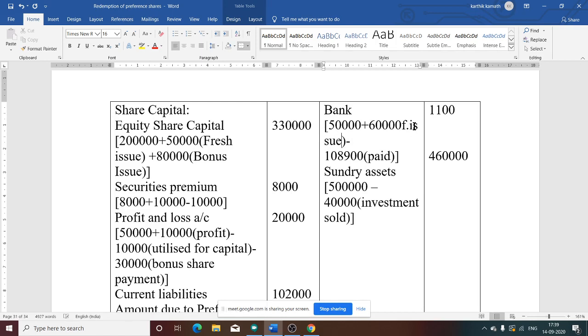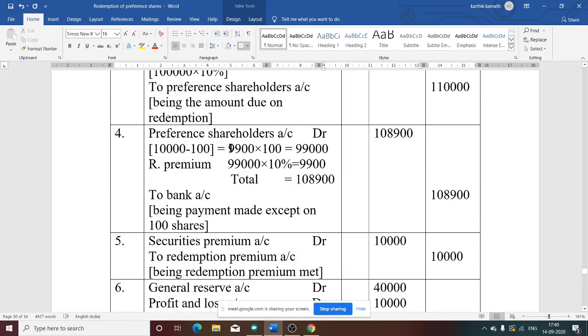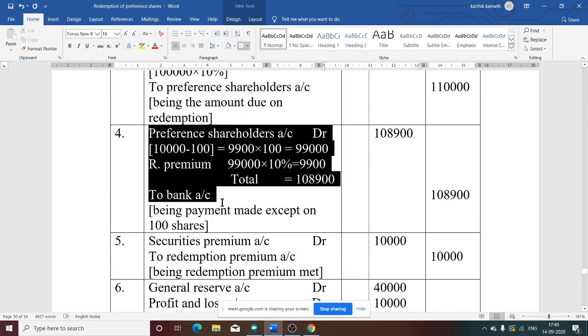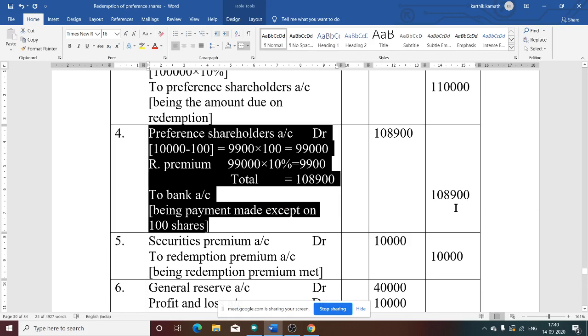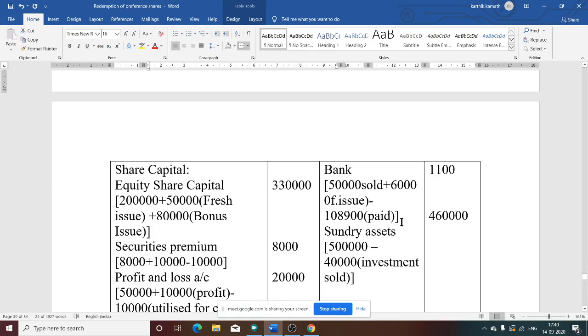This is fresh issue 60,000, 50,000 is sold, and minus 1,08,900 paid. 1,08,900 paid, that is the fourth journal entry, preference shareholder to bank. See, from bank 1,08,900 has gone. So 1,08,900 is deducted from 1,10,000, and if you do, you will get the remaining amount 1,100. Bank remaining amount is 1,100.